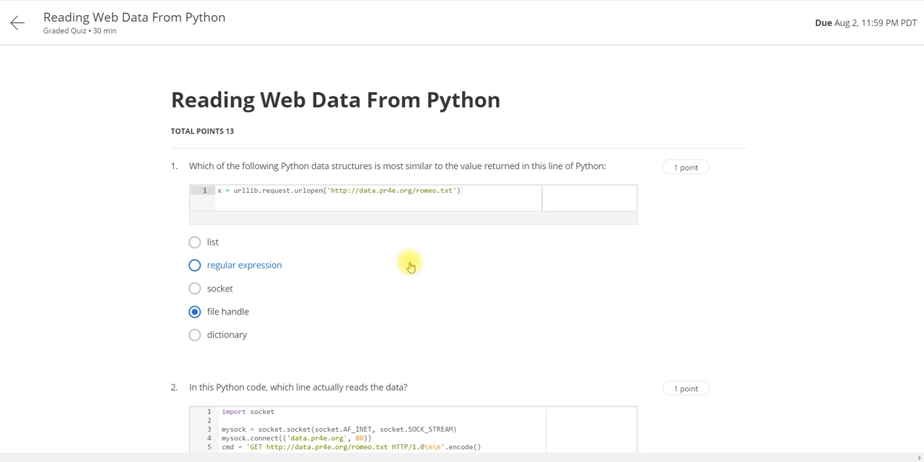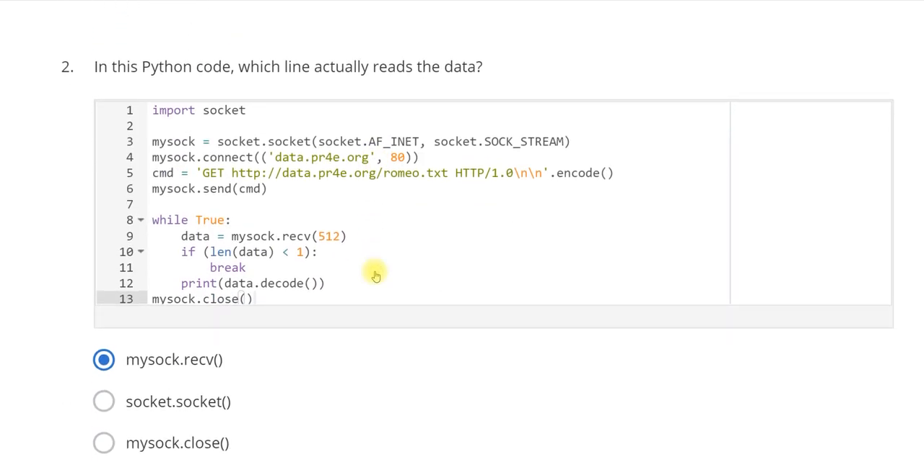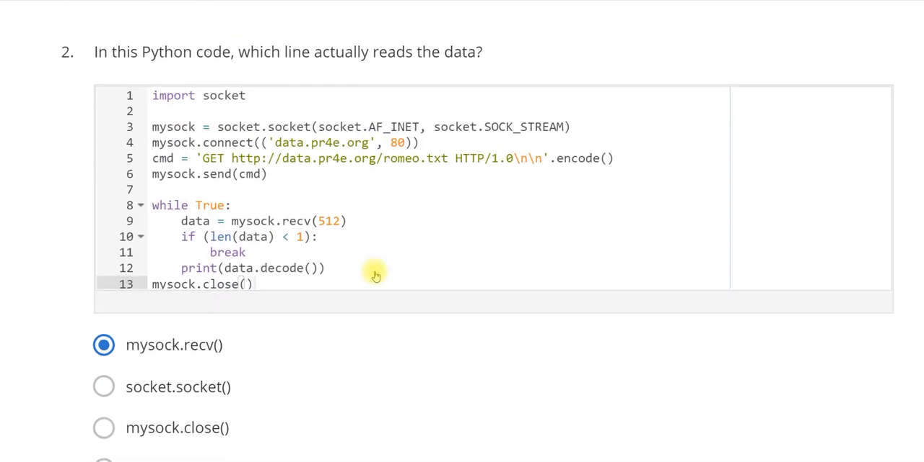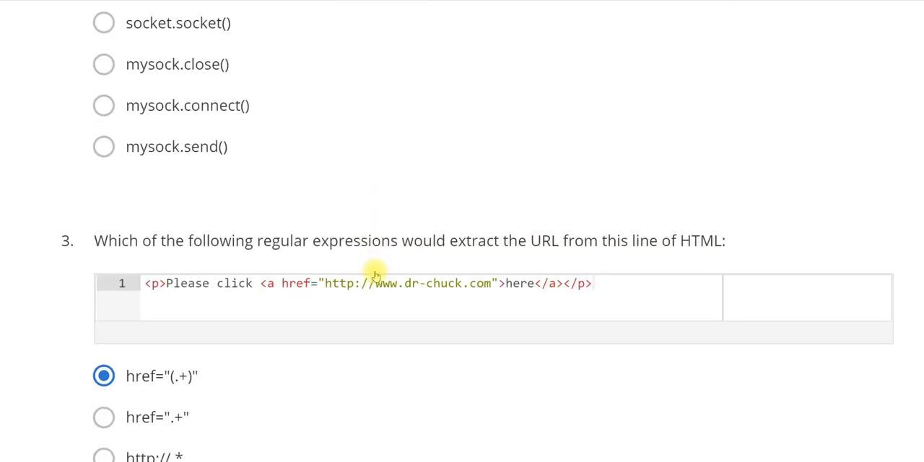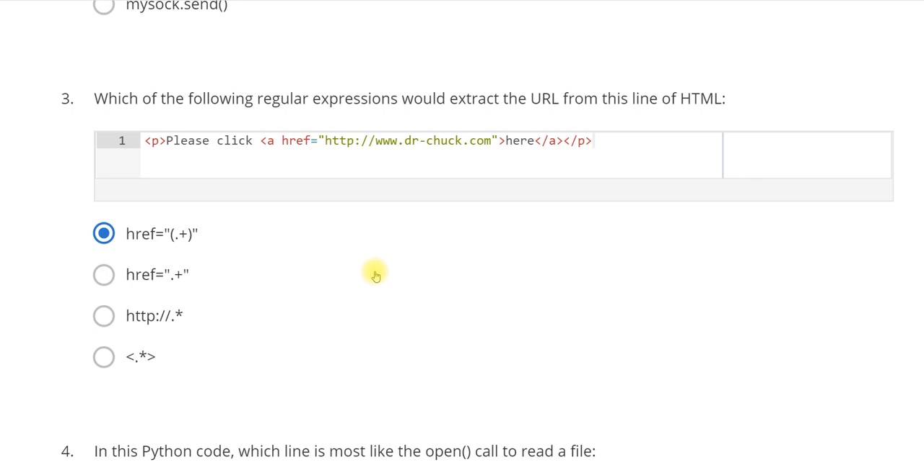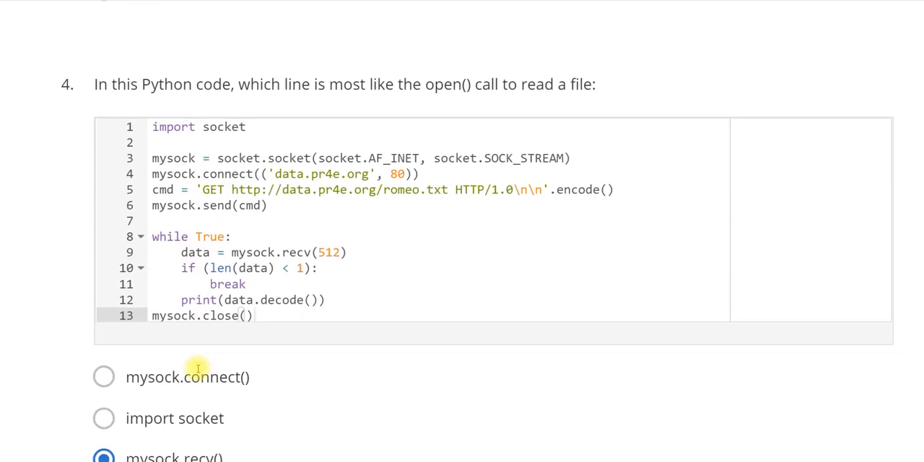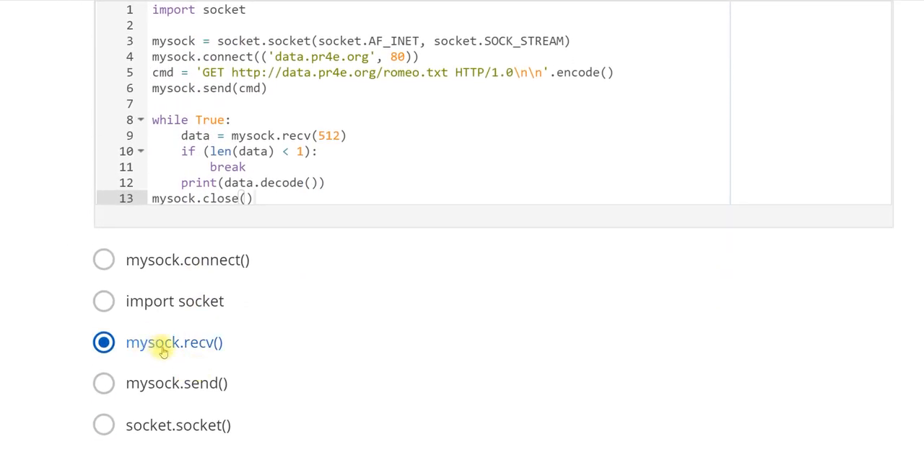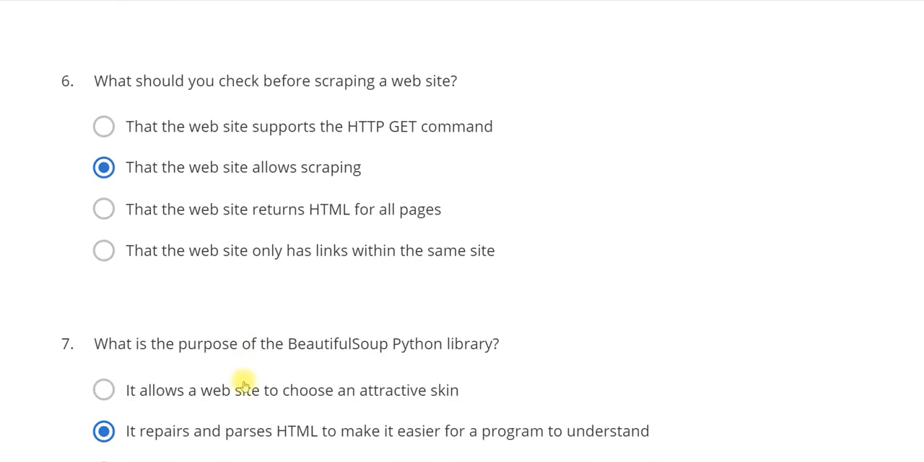Now guys, you can see I have completed it. I will zoom in and show you. For the first question there is file handle. For the second question, mysock.recv. For the third question, href equal to and .+ in small brackets, and in the fourth there is mysock.recv. In the fifth, Content-Type.